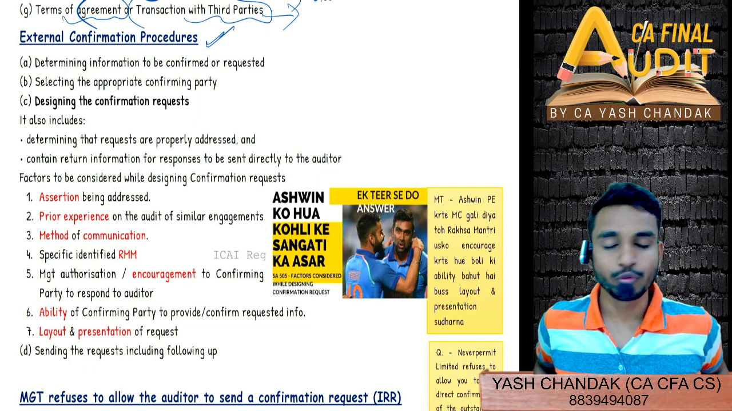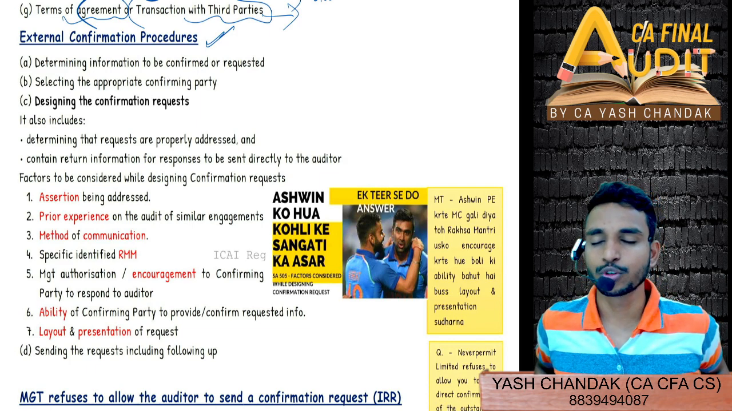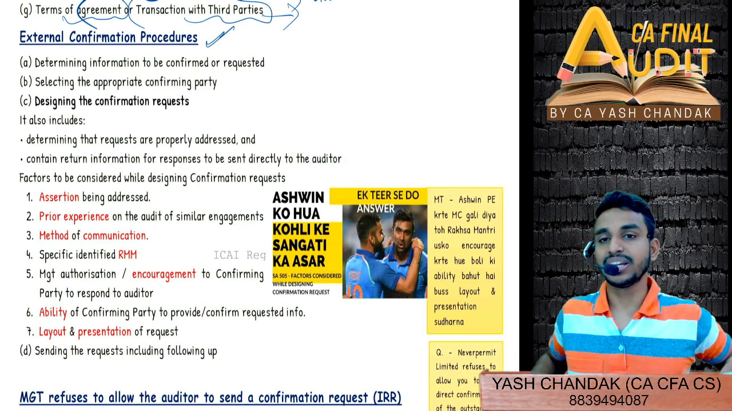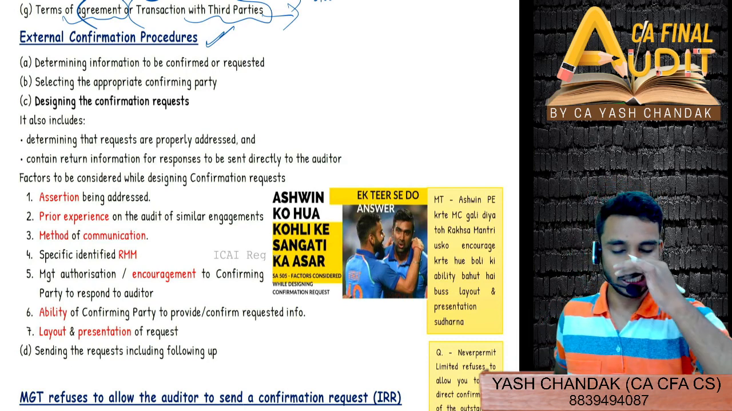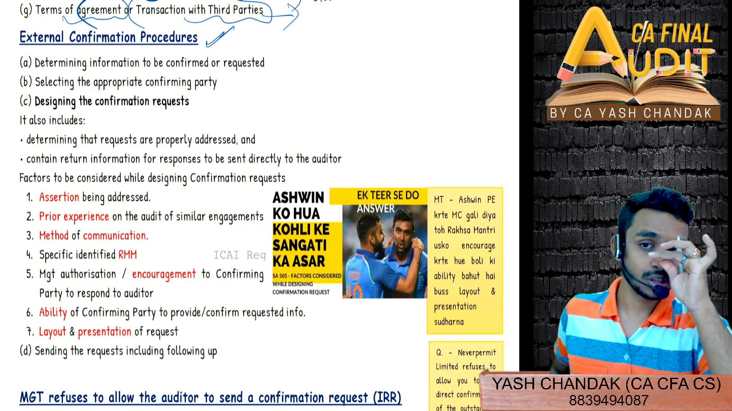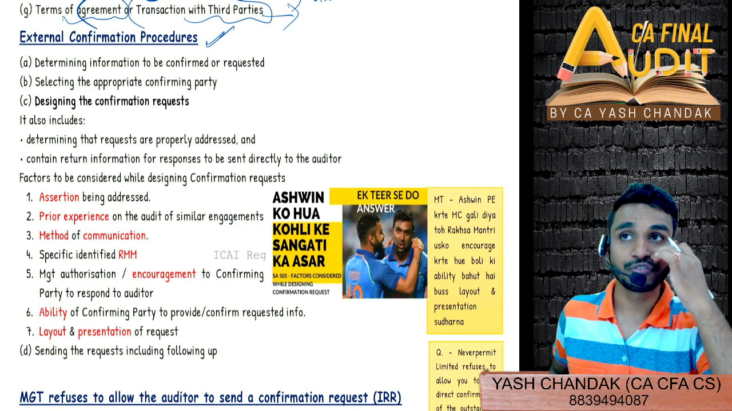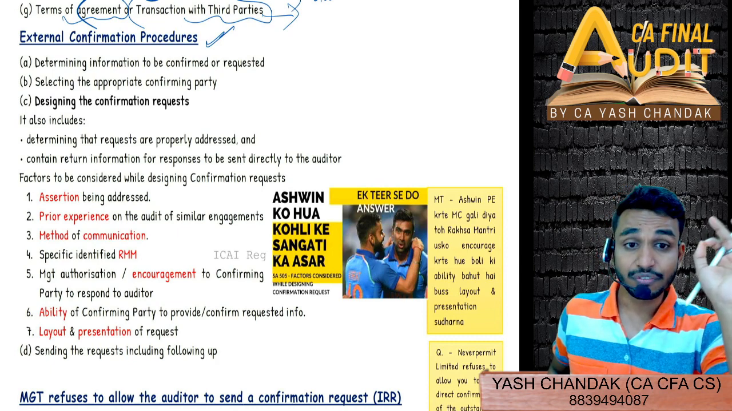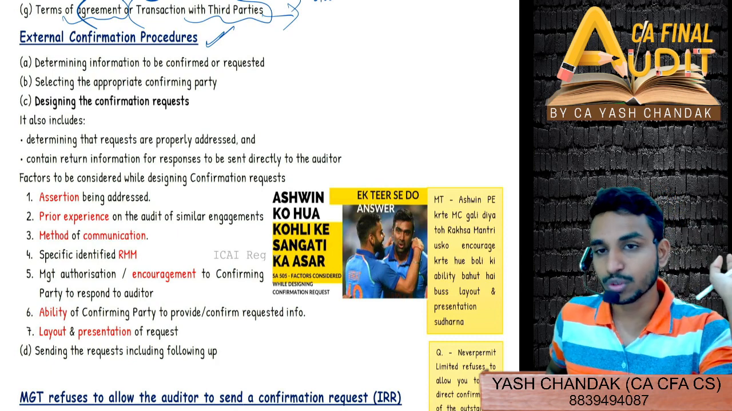So these are divided into 4 points. That means what procedure you have to perform to obtain external confirmation. So first of all, you have to determine what information you want to confirm, right? Is it account receivable, account payable, bank balance? What is the exact information that you want to confirm? First of all, you have to decide that.